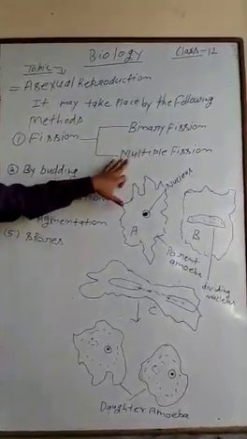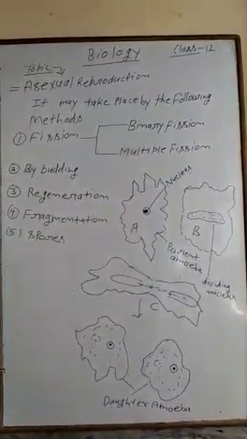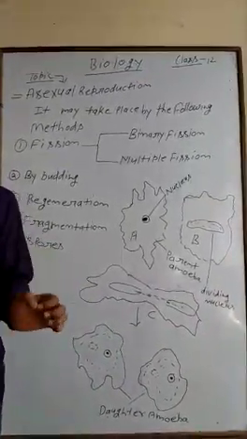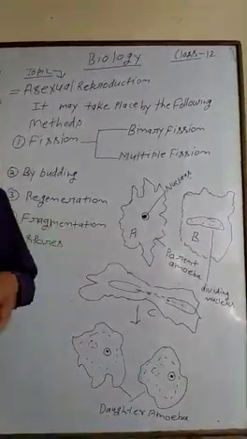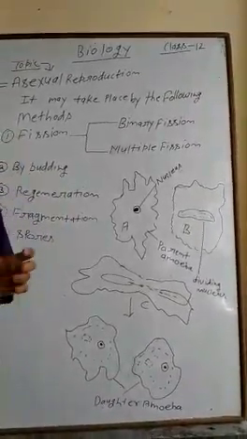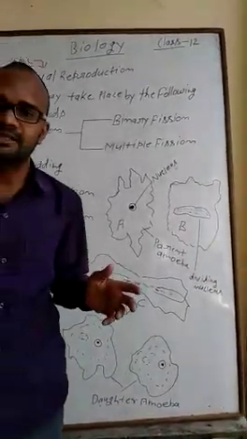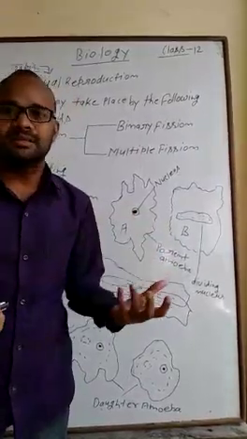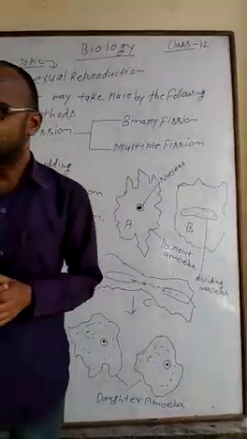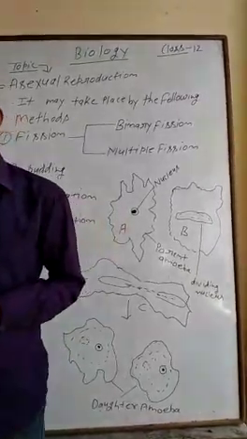Next topic, multiple fission. In multiple fission, the parent body divides into many daughter organisms, as in amoeba and Plasmodium vivax, the malaria parasite. Multiple fission means many parasitic offspring. During unfavorable environmental conditions, amoeba reproduces by multiple fission.